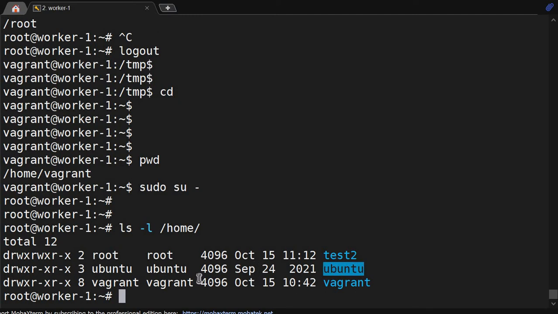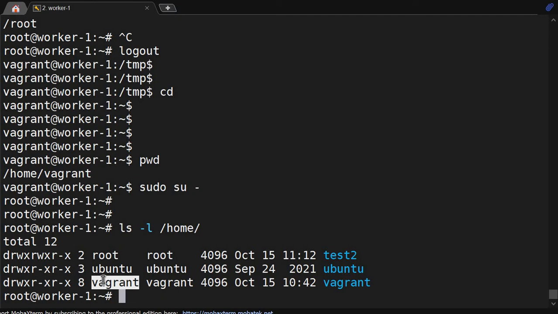Like we have the Ubuntu user, so there is a directory inside home called Ubuntu, and the owner and group is also Ubuntu. So other users will be able to go inside, but they will not be able to list anything. Same goes with Vagrant. And root is a superpower user, so it can go into any home directory of any user.